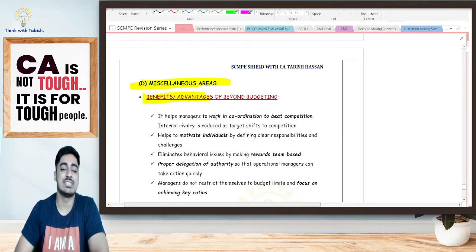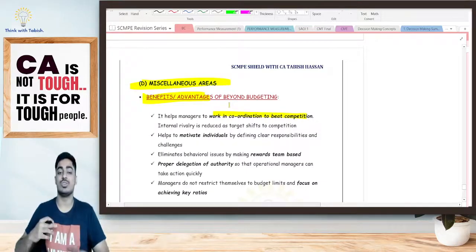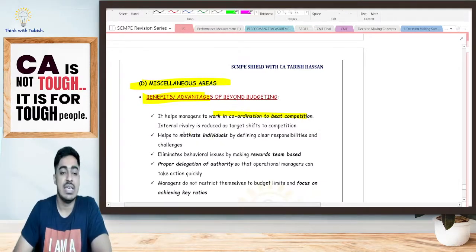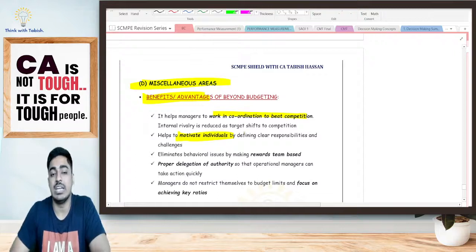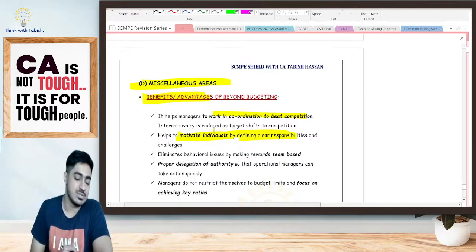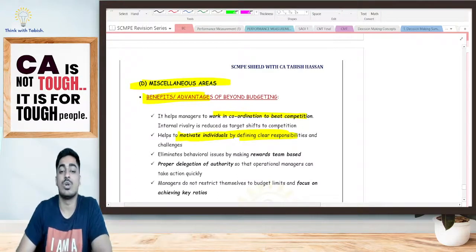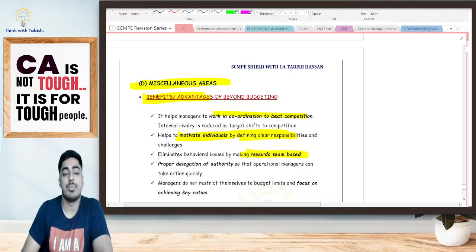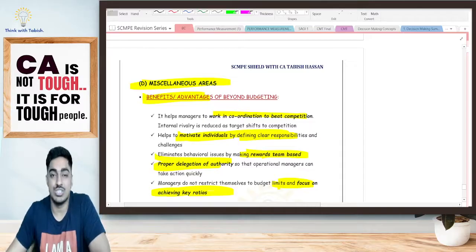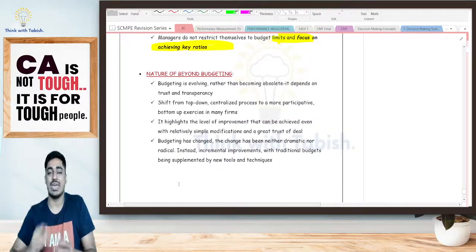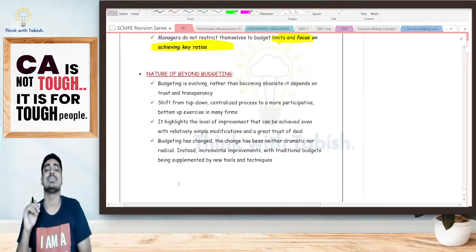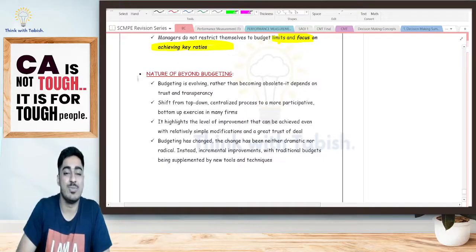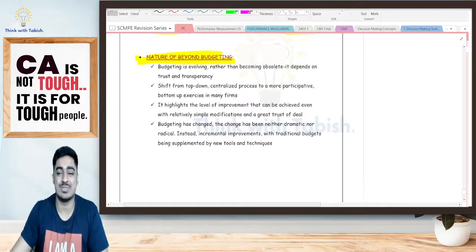Benefits or advantages: managers will work in coordination together to beat the competition. It will help motivate individuals by giving clear responsibilities. Rewards will be made team based. Proper delegation of authority will happen. There is a focus on achieving some key ratios, such as gross profit ratio, etc. Nature of beyond budgeting, this also you guys can read once by yourselves.